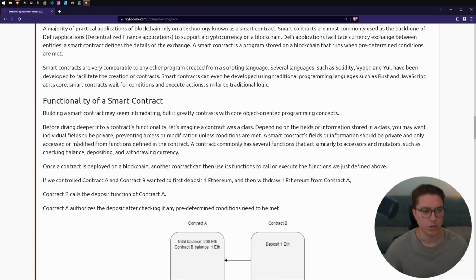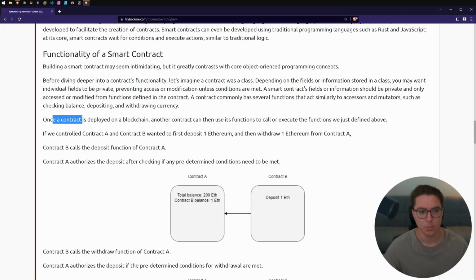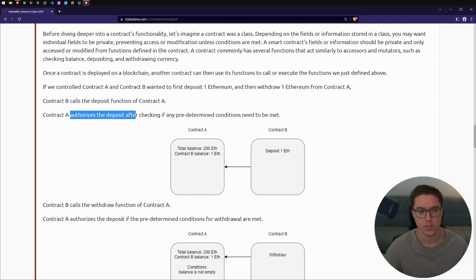Information may be private or only accessed or modified from functions defined in the contract, and a contract commonly has several functions that act similarly to accessors or mutators, such as checking balance, depositing, and withdrawing currency. Once a contract is deployed on a blockchain, another contract can then use its functions to call or execute the functions we just defined above. So if we controlled contract A and contract B wanted to first deposit one Ethereum and then withdraw one Ethereum from contract A, contract B calls the deposit function of contract A. Contract A authorizes the deposit after checking if any predetermined conditions need to be met.